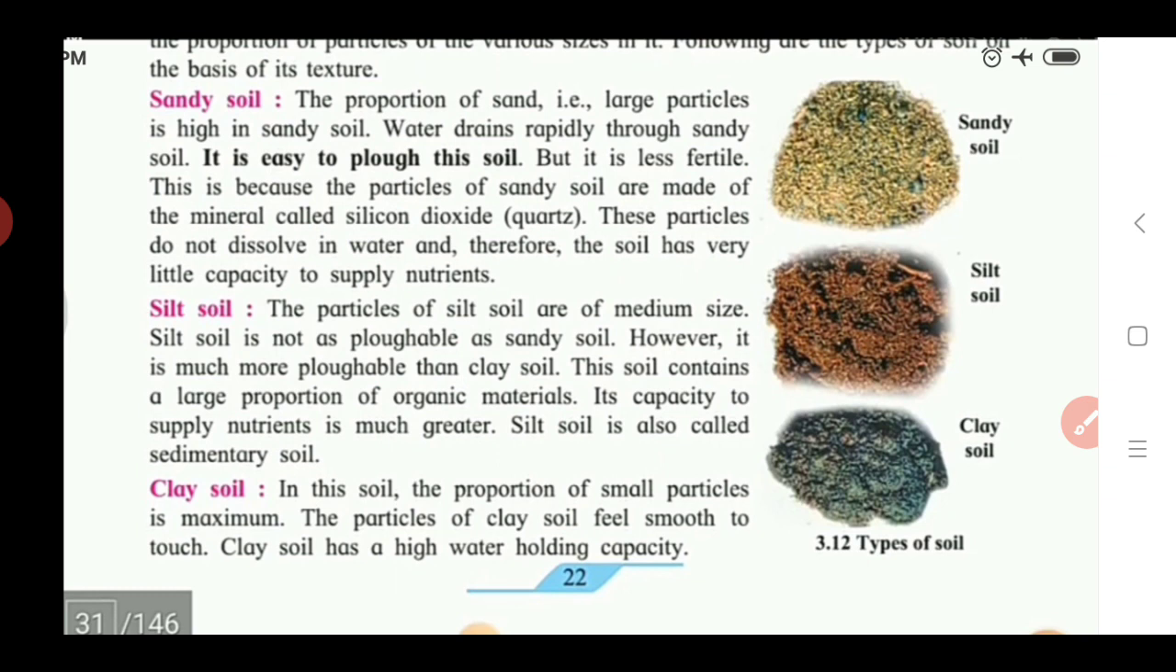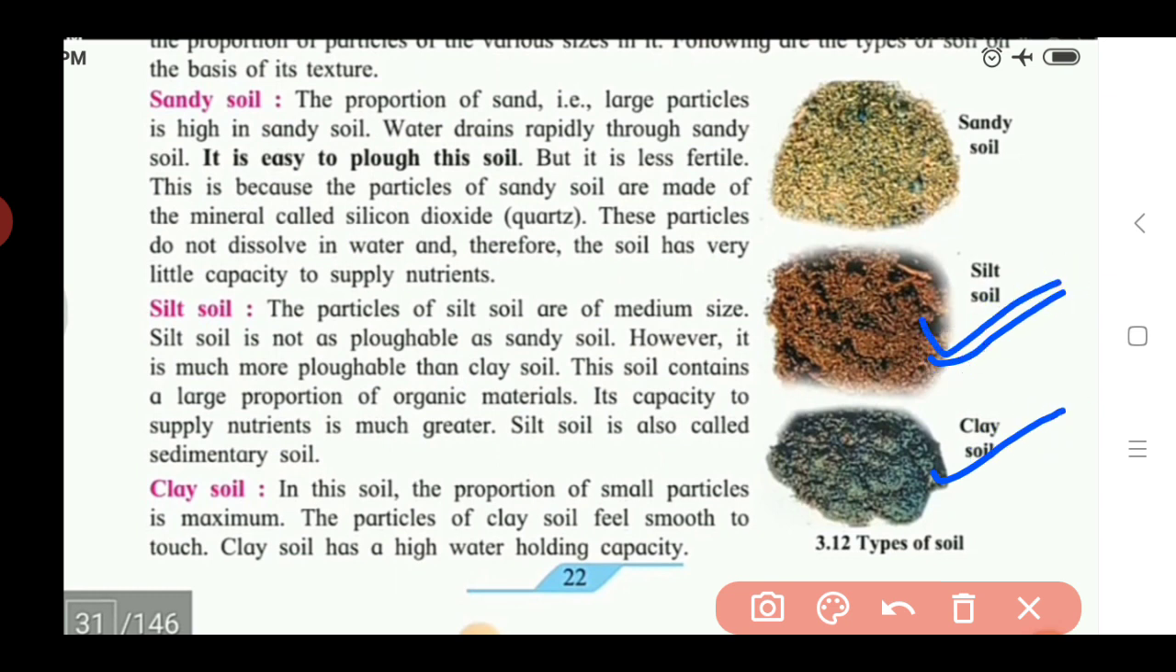Sorry, it is not as easily pluggable as the sandy soil. Here we see the comparison between all these three. Sandy soil is easily pluggable, but if we compare silt soil with sandy soil, silt soil is not as easily pluggable. But if we compare the remaining two, silt soil is more easily pluggable than the clay soil. So remember this: silt soil is easily pluggable as compared to the clay soil.